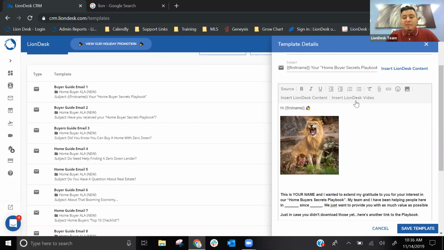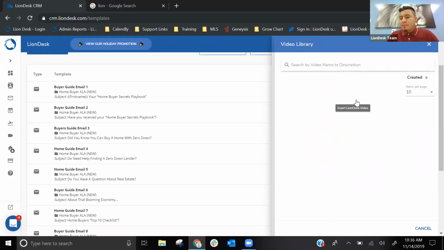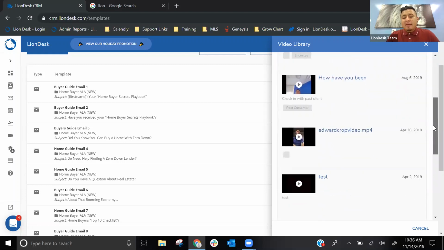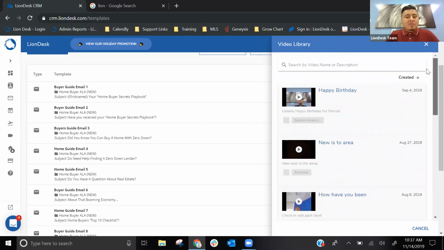Aside from that, you can also insert videos. So insert LionDesk video. If you have any videos already created, you'll see them slide in from the right, and you can select any of these. Just in case you don't have any videos already created, feel free to upload them from your computer into your LionDesk account. If you download our mobile app, you can record straight from your phone. So while you're on the go, maybe you're at a listing, you can record a video of your listing, do a little quick intro video. Those will go straight into the LionDesk video library as long as you have our mobile app, and you can select that video from there.